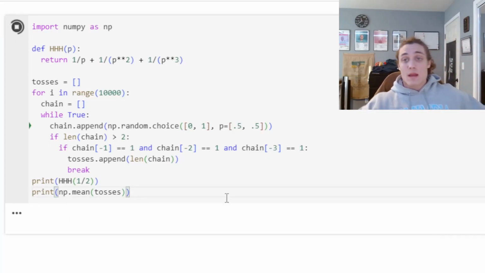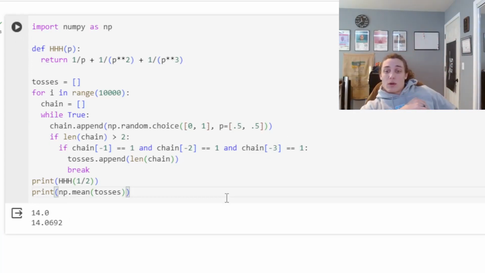Okay. And that's going to do it for this video. We answered question 2, that is the expected number of tosses required to see a chain of 3 heads. We could extend this to any number of heads that we would like, of course, any number of tails, what have you. It's a Bernoulli random variable. We're assuming these Bernoulli trials are independent and identically distributed. And that's going to do it for this second video in this series of videos on Markov chains.